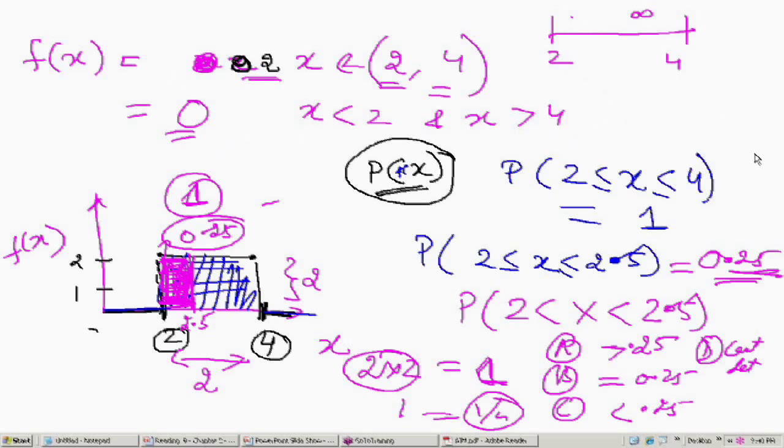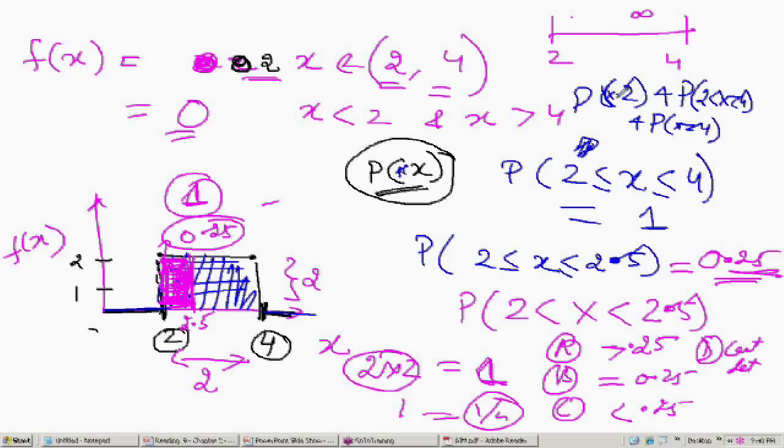Infinite, right? So can I write this probability as the probability that x is equal to 2, plus the probability that 2 is less than x is less than 4, plus the probability that x is equal to 4? Can I write this way?